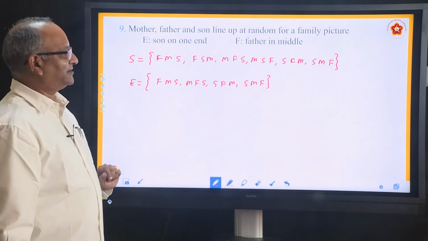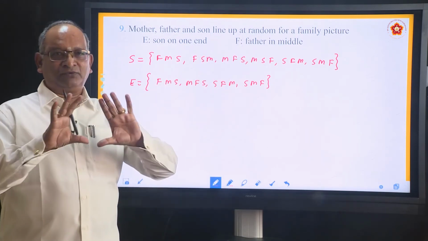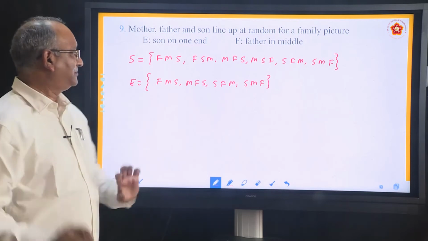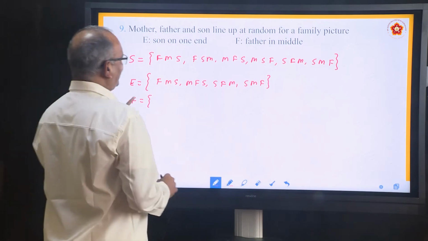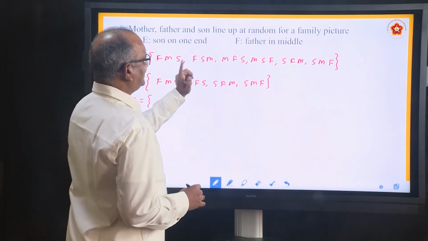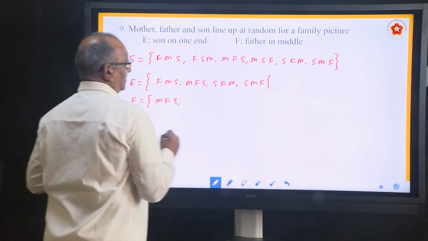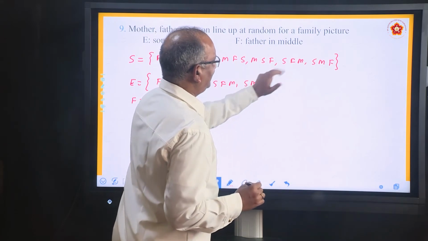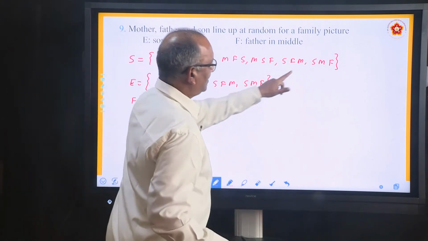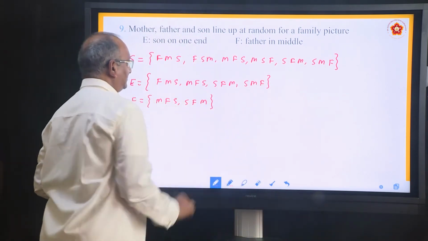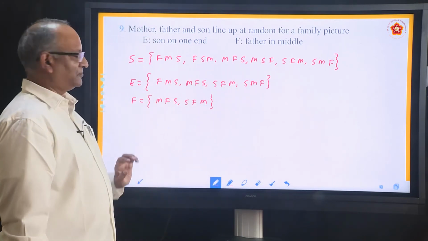Now come to the second event. From the same sample space you have to pick up those arrangements in which father is in the middle. So F is equal to: father is in the middle here, mother is in the middle here, son is in the middle here. This one can be taken, MFS. This cannot be taken, this can be taken, SFM. That's all. Once again you check where father is in the middle: 1, 2, these are the two.